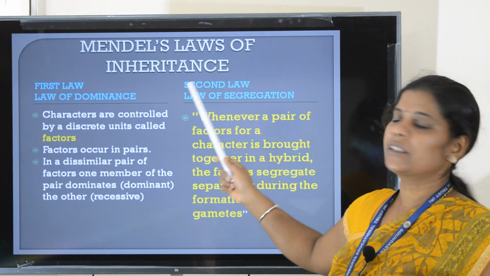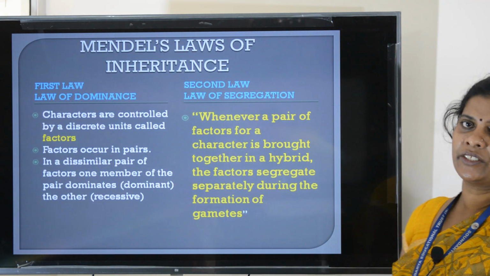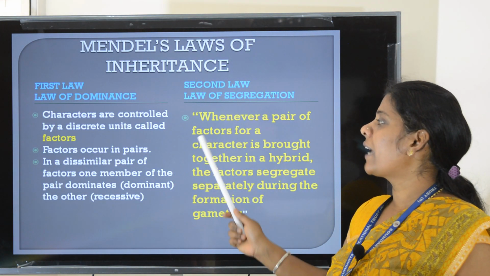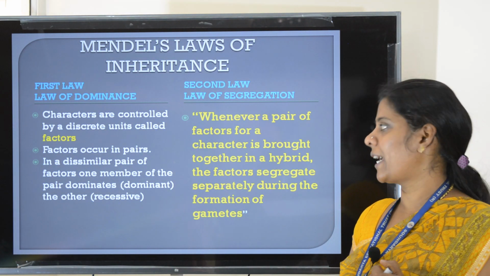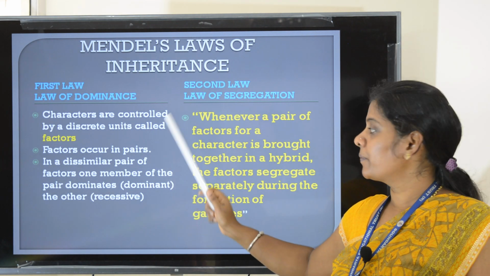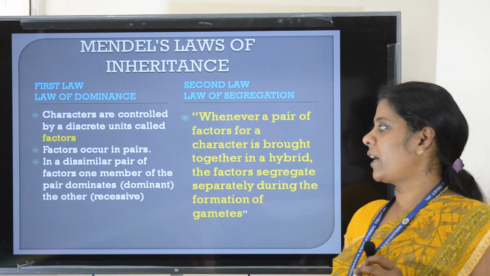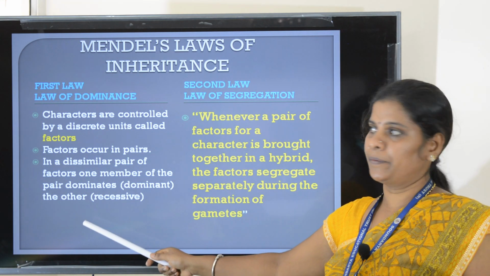Now we will discuss Mendel's laws of inheritance. The first law is the law of dominance. According to this law, characters are controlled by discrete units called factors. Factors occur in pairs. In a dissimilar pair of factors, one member of the pair dominates the other.